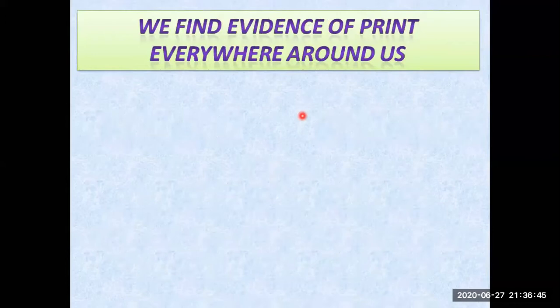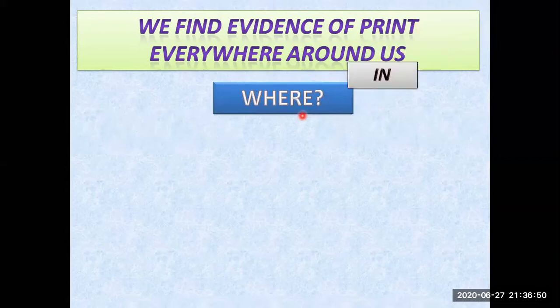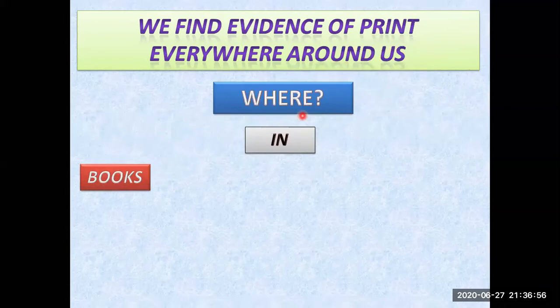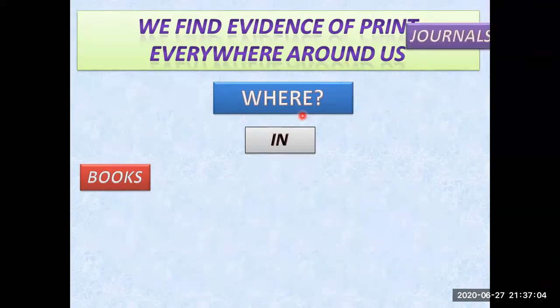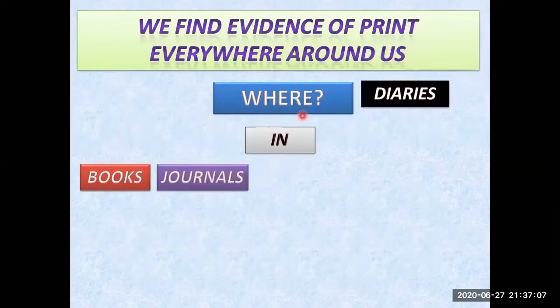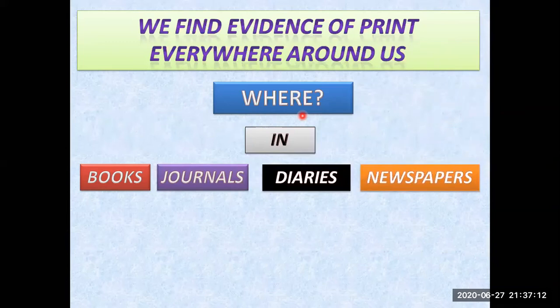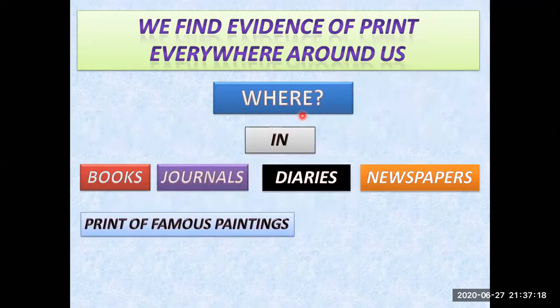Let us get some examples of where we find these printed materials. We find evidence of print everywhere around us. Let me give you examples. In books, where you have had books from the beginning, from class nursery to right now, and you will have them throughout life. Books are printed materials. Journals are printed materials. Diaries, you might have personal diaries and school diaries also. Newspapers, even prints of famous paintings. Famous paintings are also printed materials.